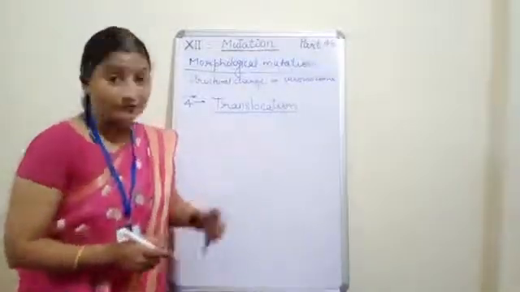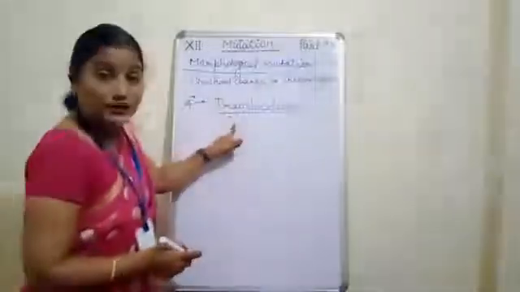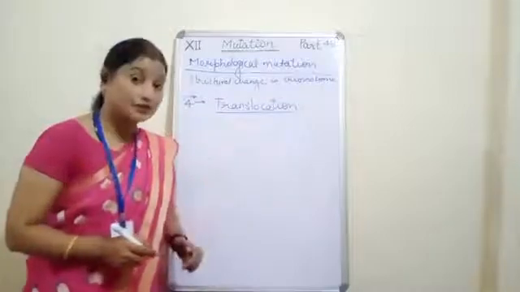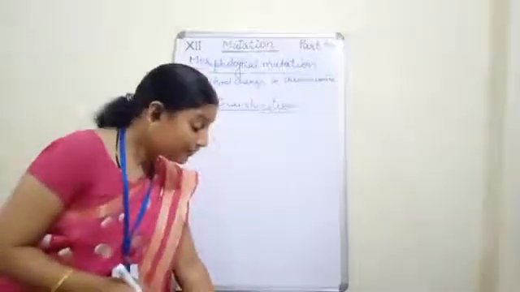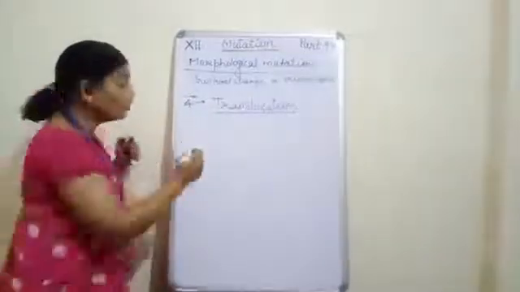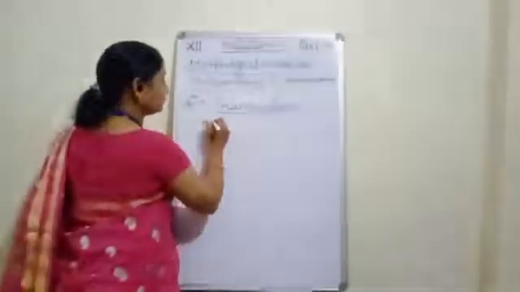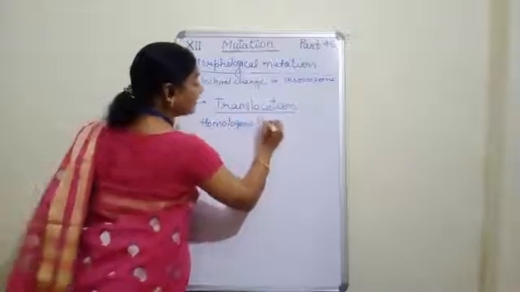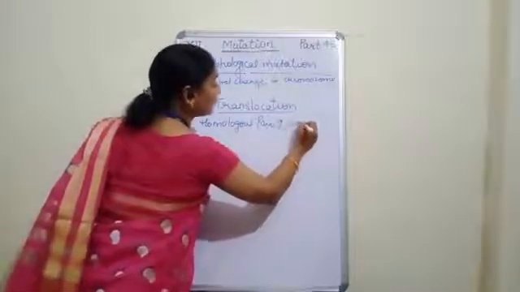Now in case of translocation, the homologous pair of chromosomes will get affected. Clear? So we can say that translocation occurs in the homologous pair of chromosomes.